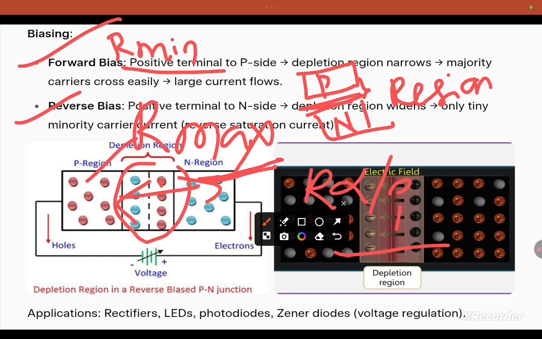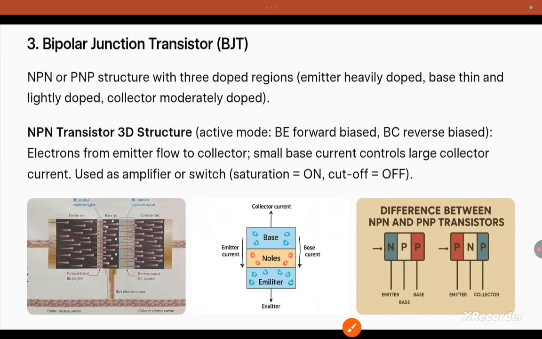What are the applications of the p-n junction? They are used as rectifiers, LED diodes, photodiodes, and Zener diodes. A combination of semiconductors creates junctions, and that gives the transistor character.